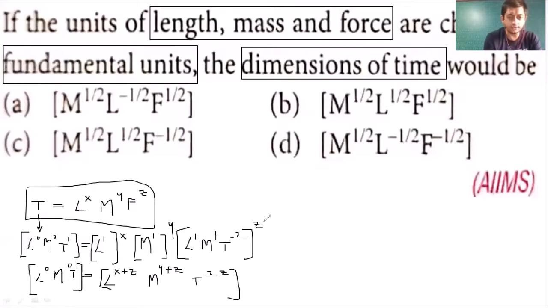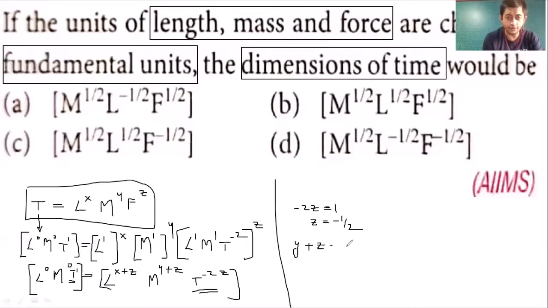Now compare, my dear students. By comparison, here we have T raised to 1 and here T raised to minus 2z. So that means minus 2z is equal to 1, or I can say that z is equal to minus 1 by 2. Next, comparing the terms of m, y plus z is equal to 0.